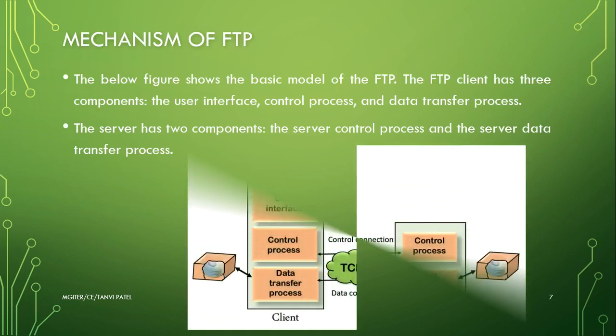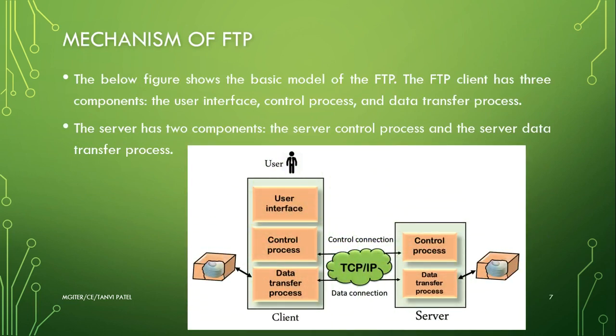So next is mechanism of FTP, means how it works. The below figure shows the basic model of the FTP. The FTP client has three components, that is the user interface, control process and the data transfer process. The server has two components, that is the server control process and the server data transfer process.